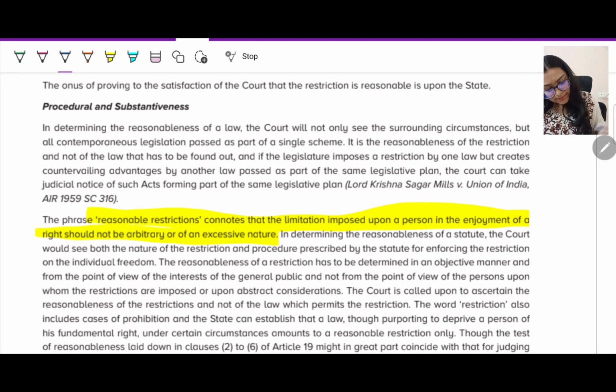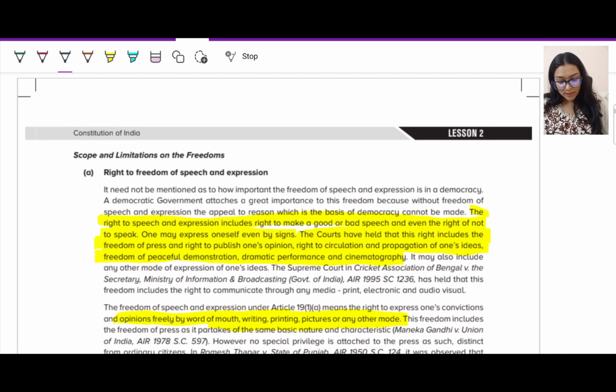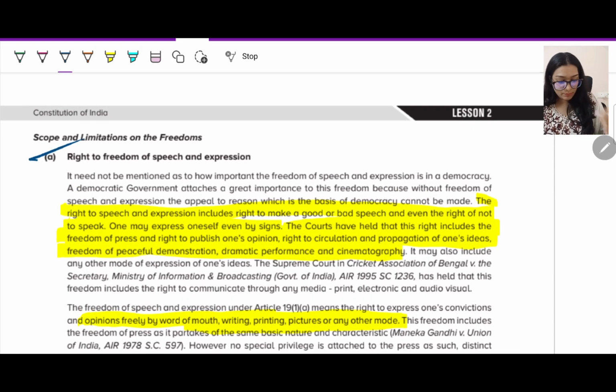First thing, reasonable restriction connotes that a limitation imposed upon a person in the enjoyment of a right should not be arbitrary or excessive in nature. Now, your freedom, and when you're restricting, that should have some meaning why you're trying to restrict that particular thing. First, the right to freedom of speech and expression, very important.